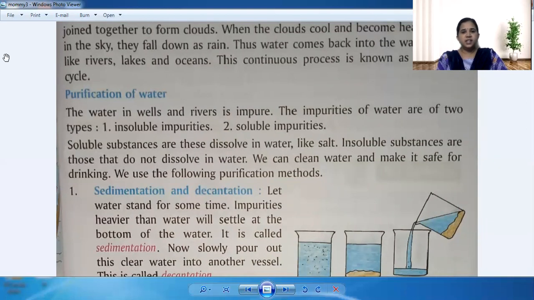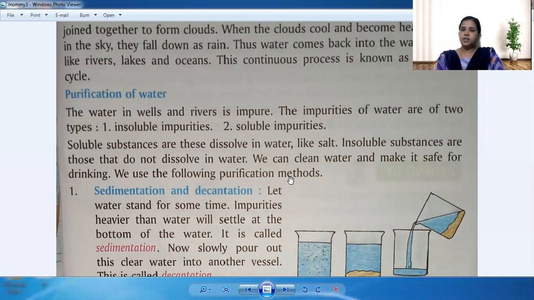The water in wells and rivers is impure. The impurities in water are of two types: insoluble impurities and soluble impurities. Soluble substances are those that dissolve in water, like salt. Insoluble substances are those that do not dissolve in water. So we can clean water and make it safe for drinking. We use the following purification methods. So the impurities of water are of two types, insoluble and soluble.